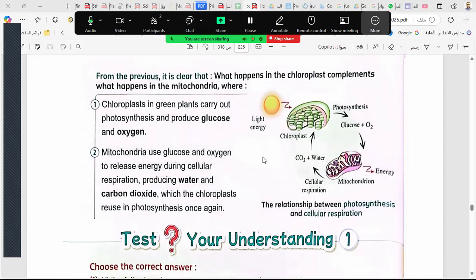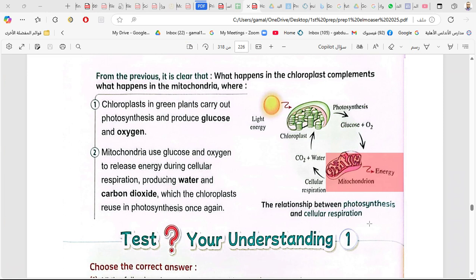You remember something called mitochondria inside the cell? You remember we studied it in grade 6. The powerhouse of the cell is called mitochondria. Inside the mitochondria, glucose is broken down with the help of oxygen and produces energy and also produces carbon dioxide and water. Okay? This is the mitochondria which does cellular respiration.